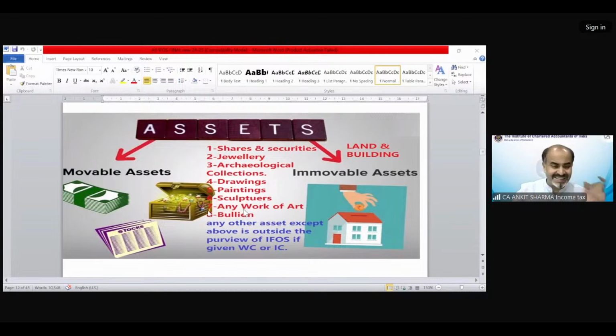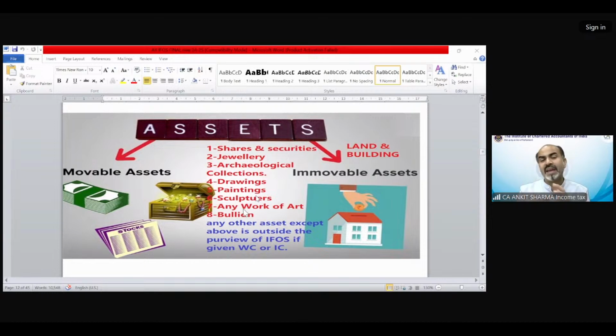Like what assets have been included, that is shares and securities, jewelry, archaeological collection, drawings, paintings, sculptures, any work of art or bullion. So these 8 assets are movable assets. From the point of view of the receiver we are discussing, if you receive any of those 8 specific movable assets and immovable asset, land and building, technically we are saying we have 9 assets.